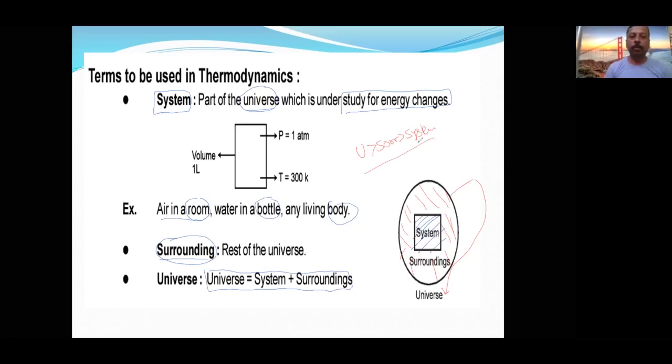So this is about the terminology we are going to use. Before using it, you should know the proper utilization, the proper meaning of those words. So this is about the terminology we are going to use.